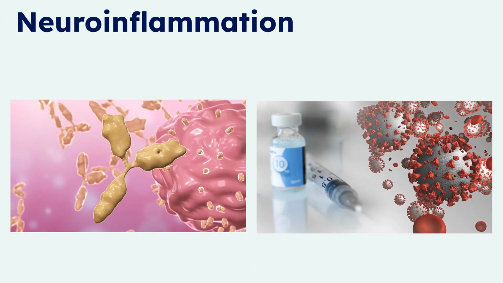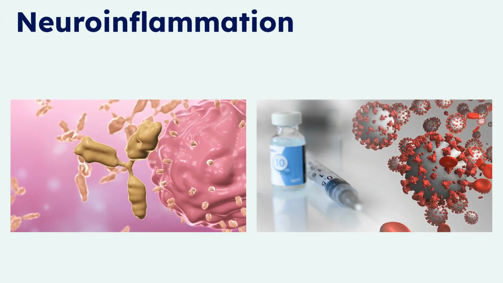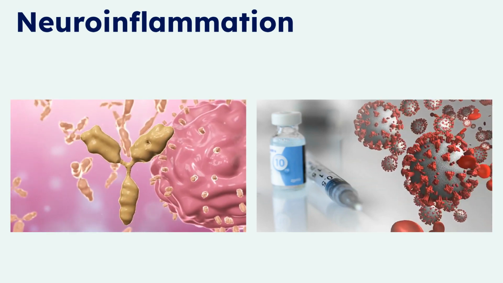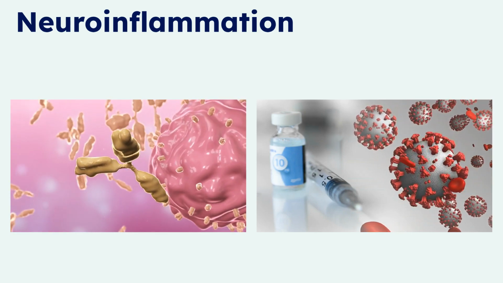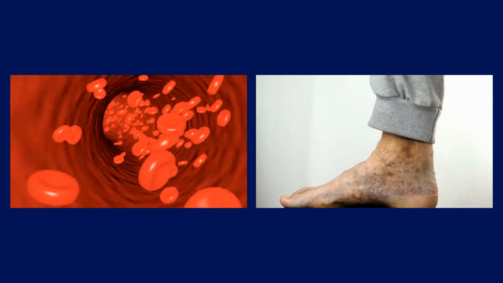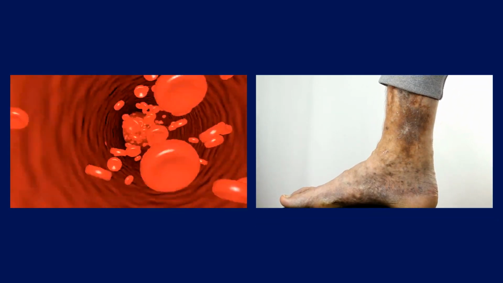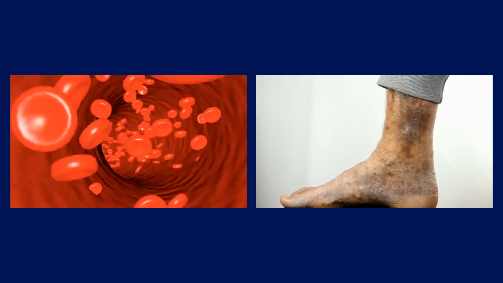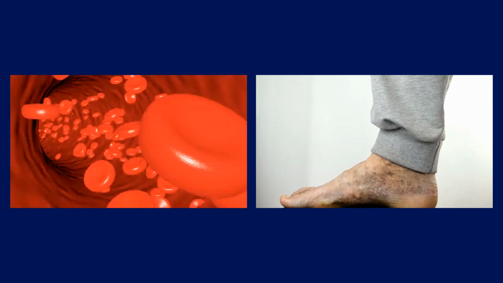Third, neuroinflammation. Even non-autoimmune neuropathies can become inflammatory. Immune signaling can sensitize pain receptors and amplify central pain signals. Finally, microcirculation. Nerves have tiny blood vessels, and ischemia, or lack of blood flow, can cause hypoxia, which directly injures the axon. This is common in diabetes and smoking.